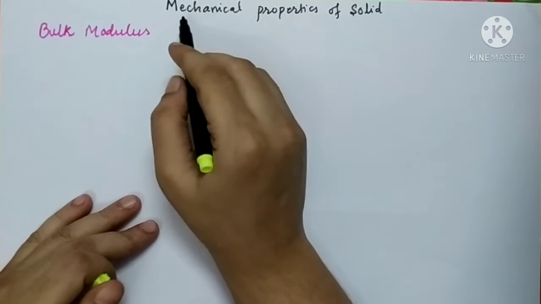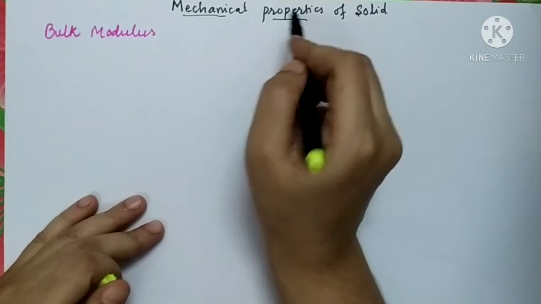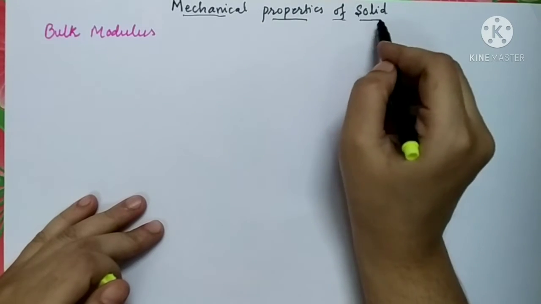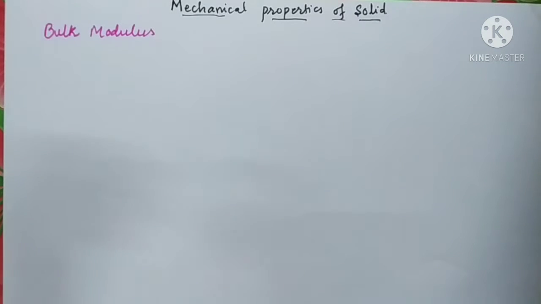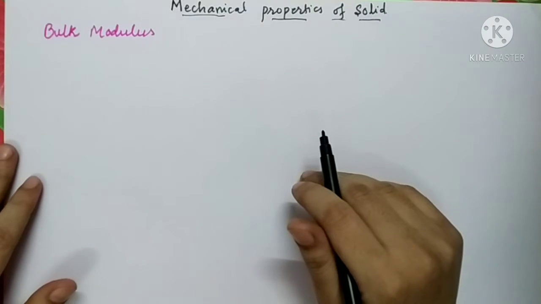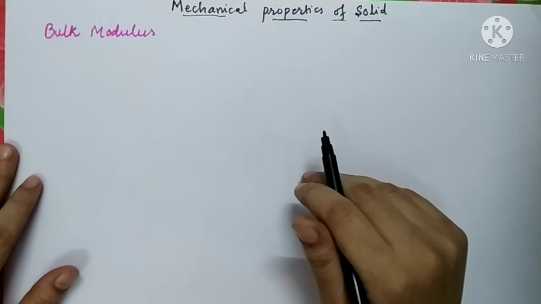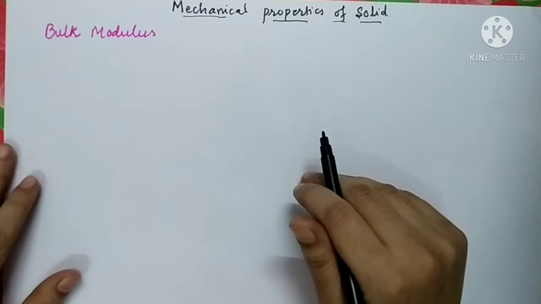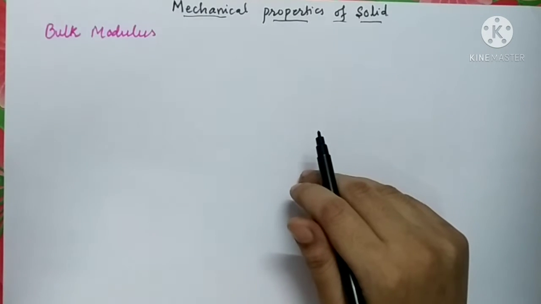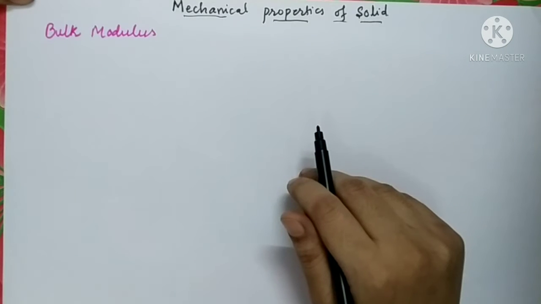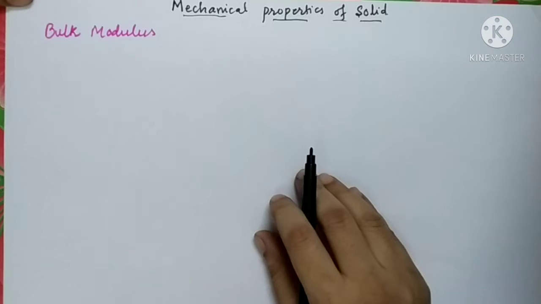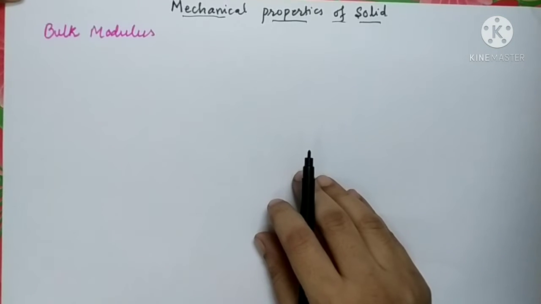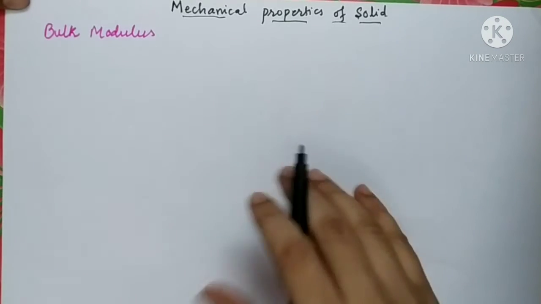So far in the last lecture we have studied the modulus of elasticity. As we all know, there are three types of changes in a state of solid, liquid and gases: change in length, change in volume and change in shape of a body. So related to these types of changes, there are three types of modulus of elasticity. In the last lecture, we have already studied Young's modulus, which is related with the change in length of the body. Now let us continue